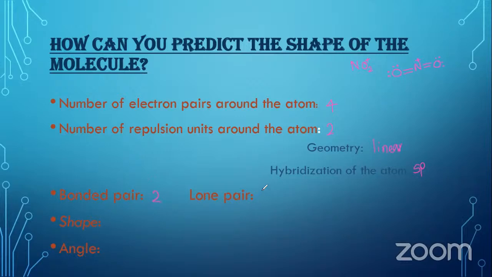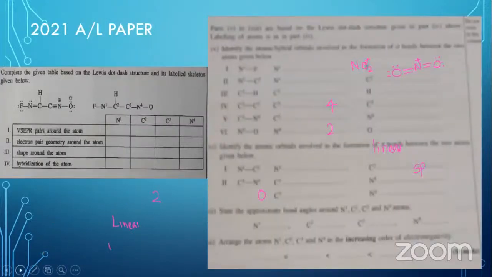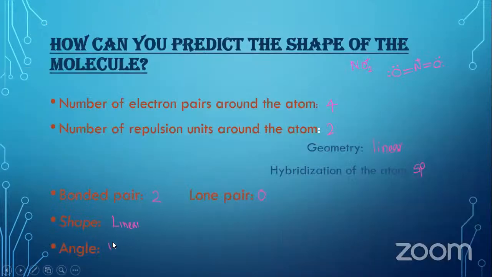Then the lone pairs, there are no lone pairs. Because of that, the shape and the geometry both are the same. It comes as linear. And the angle is 180. Okay.